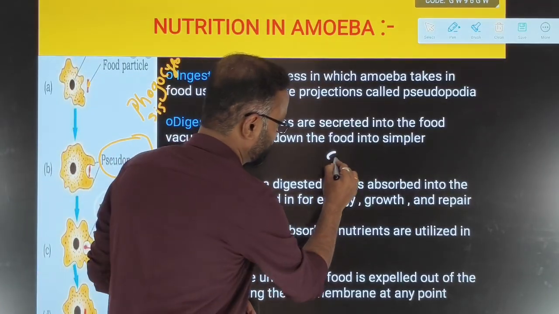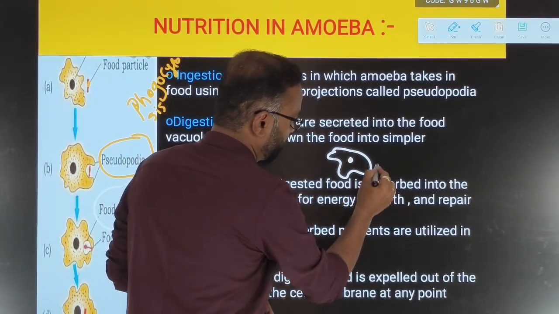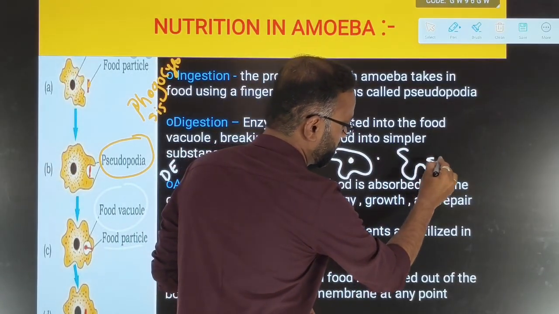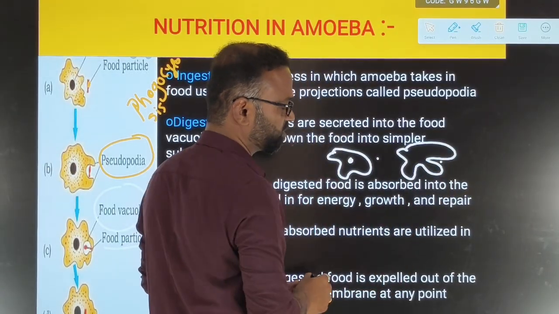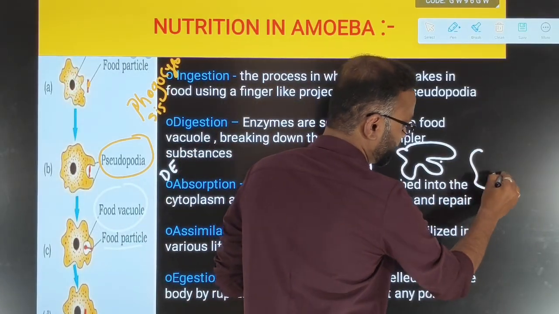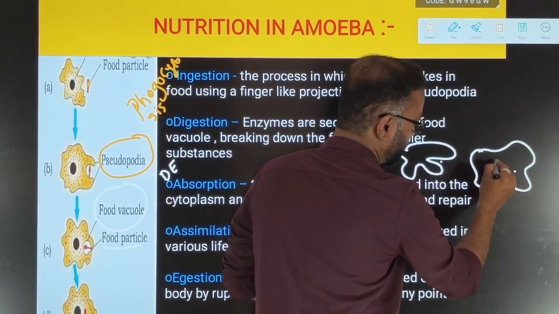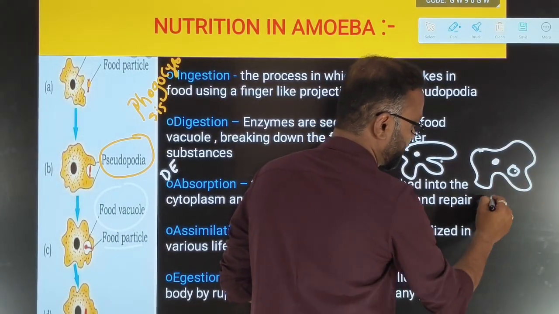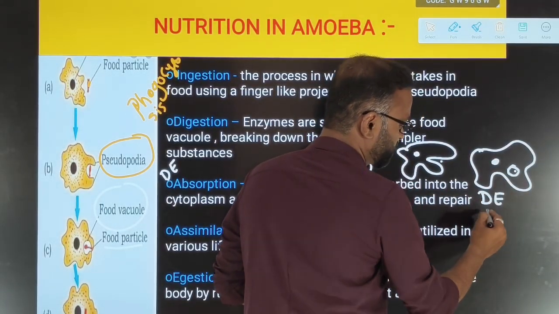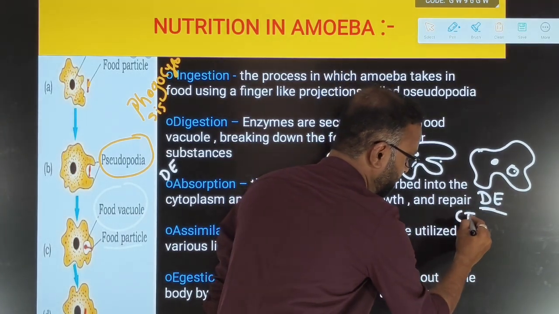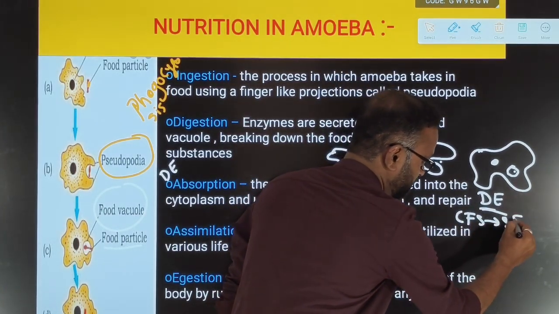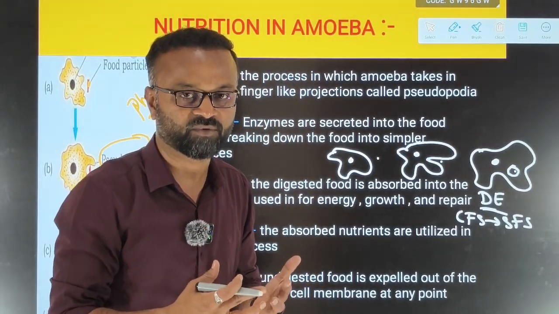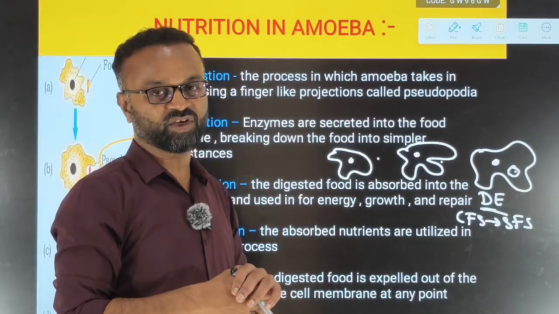Now, imagine this is the amoeba. When the food particle is near, what will this amoeba do? It will develop the finger-like projection near the food particle. Later, this food particle will become part of the body. This is the nucleus. And they develop the food vacuole. Inside that food vacuole, digestive enzymes will be there. They will convert complex food substance into simpler food substance. What is that? Breakdown of the complex food substance into simpler food substance. That is called digestion.